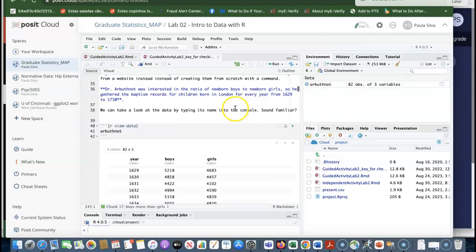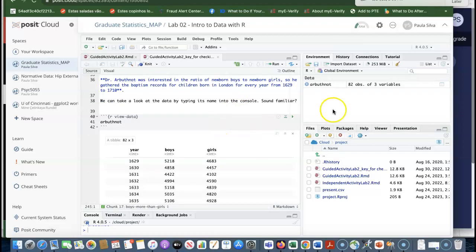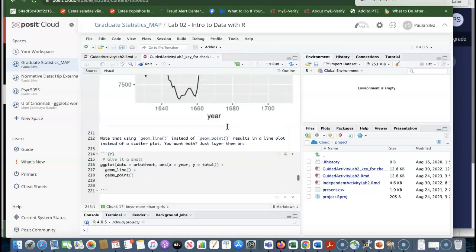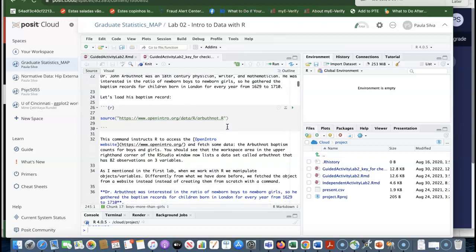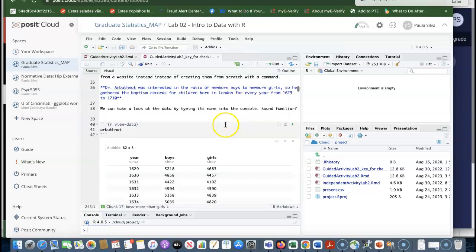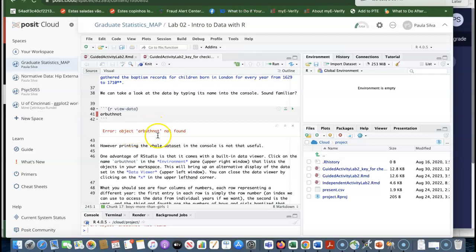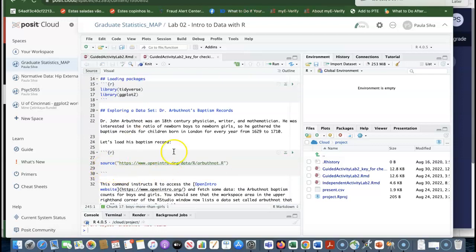If you don't click here first, then you're not able to run this code. I'll show you what happens. If we throw this away and we don't click here and we try to do this, it's going to say, oh, this object is not found, because this code is asking to view an object that was not loaded. So this one is dependent on the other. Okay? So this is important.